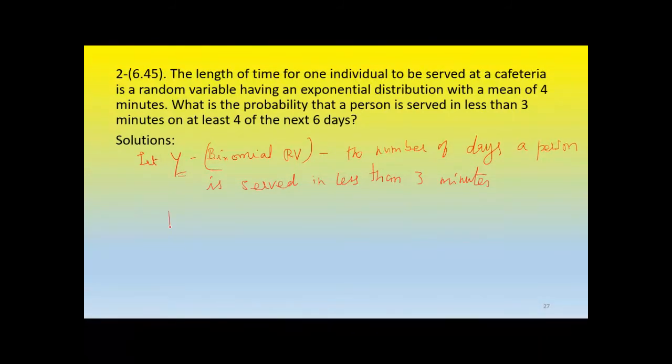What is the probability of serving in less than 3 minutes? Which is 1 minus e raised to minus 3 by 4, which is 0.5276. Therefore, what is q? Because for binomial distribution, we want n and p, and q is also important. Q is 1 minus p, which is 0.4724. And now the formula of binomial distribution: probability of x, n, p.